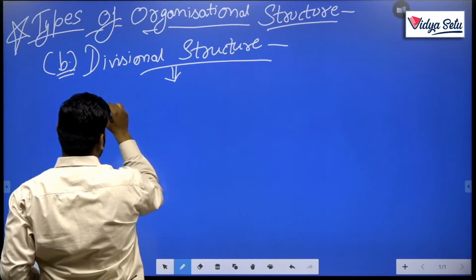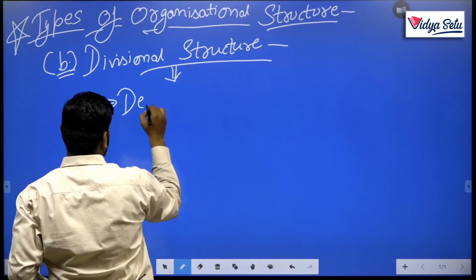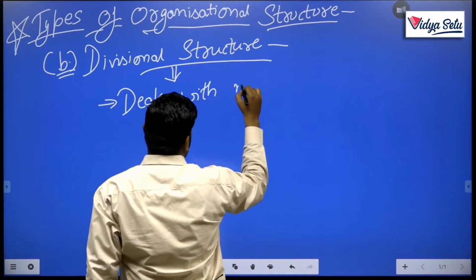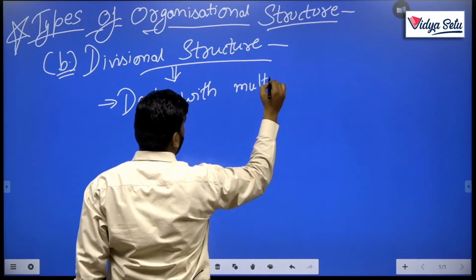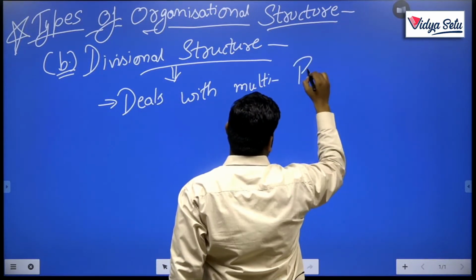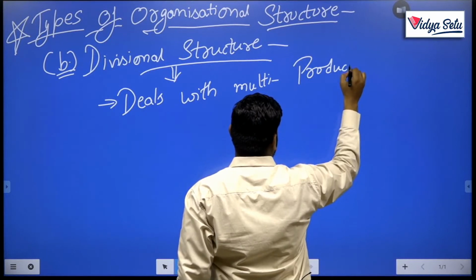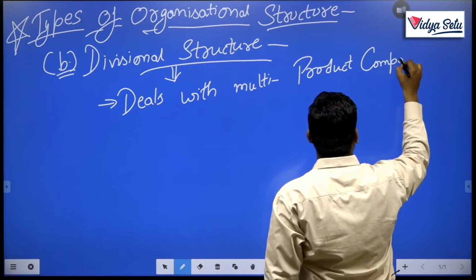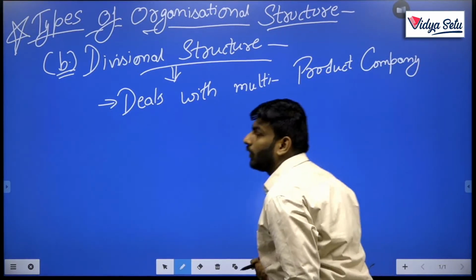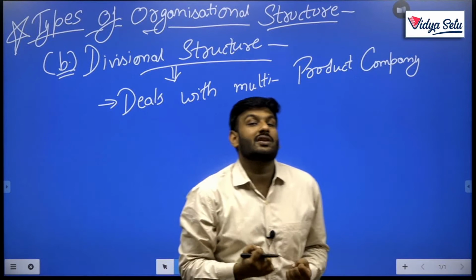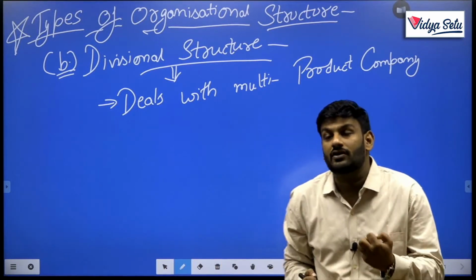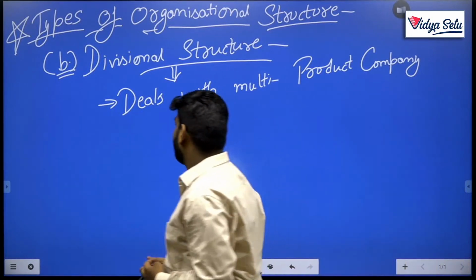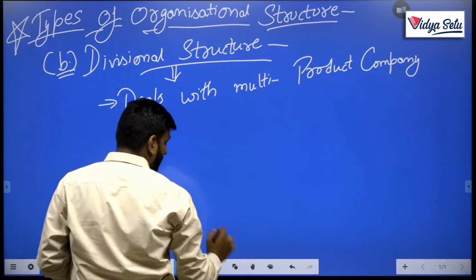It deals with multi-product companies. It is used by those companies who are manufacturing or producing more than one product. Like for an example, if I say about,